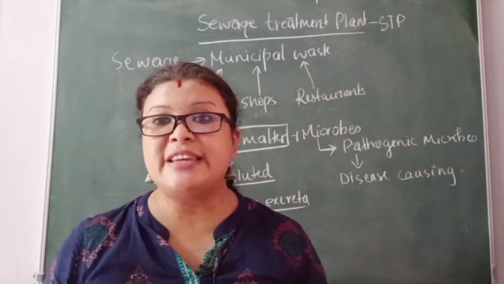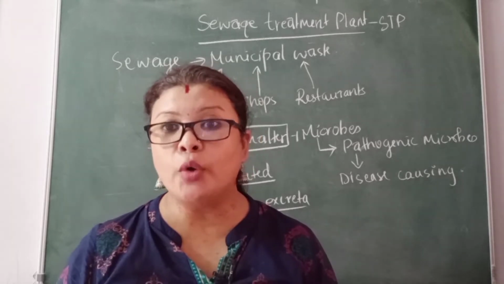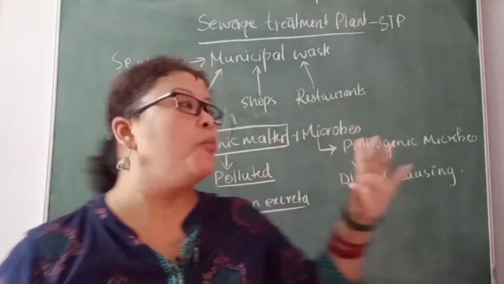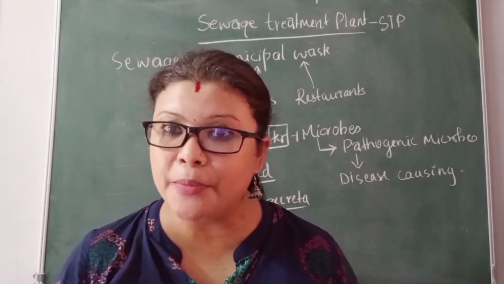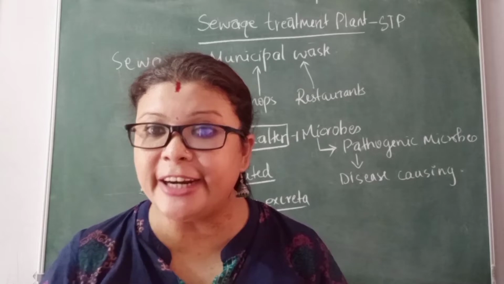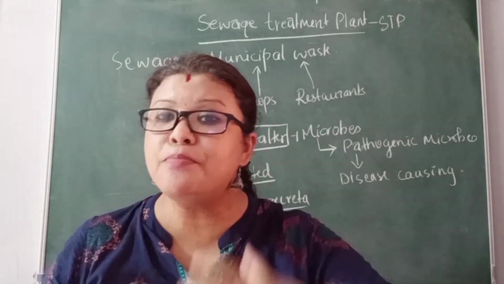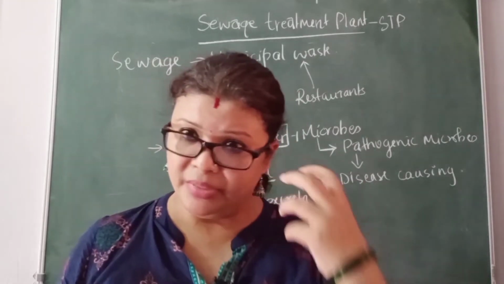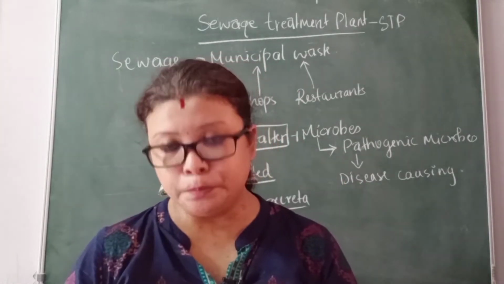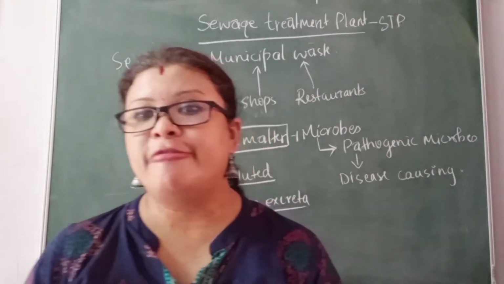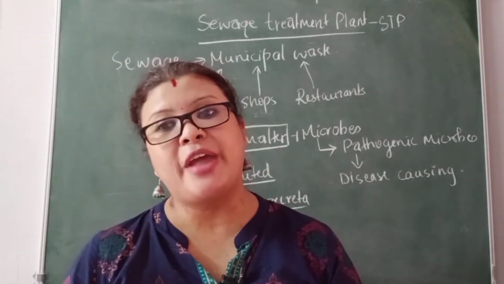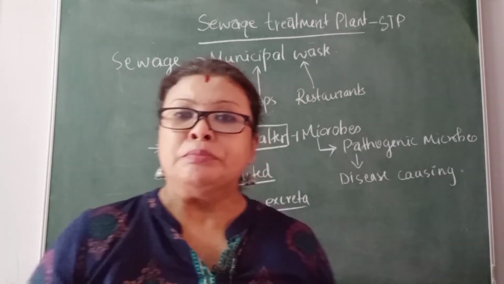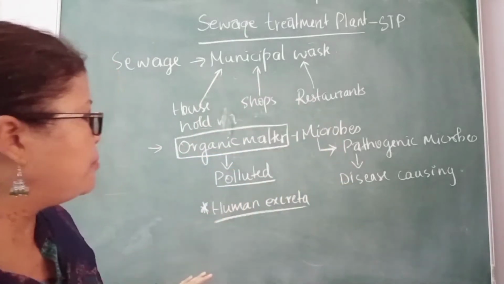The STP are areas where all the waste water from all these areas is collected. It is then purified in a stepwise manner. Many steps are there. And finally, after purification, it is released into the environment. Okay? So, this is the introduction.